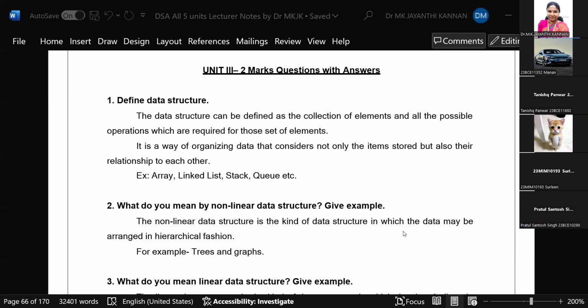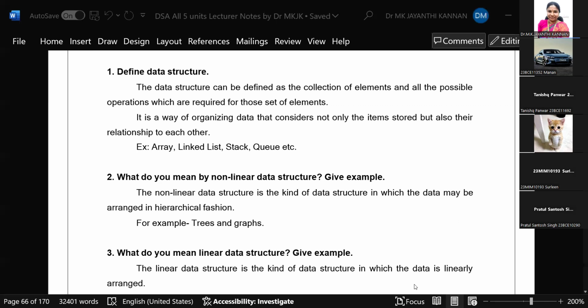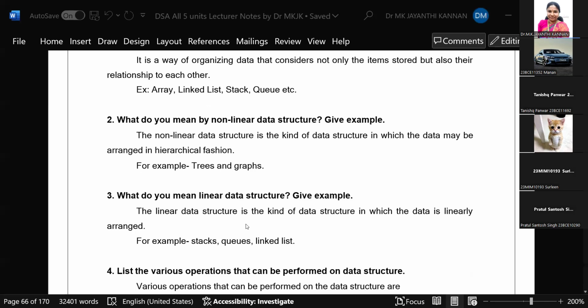So far we discussed stack and queue. If you take some questions, what is data structure means, you should be in a position to answer. Any user-defined data structures like arrays, linked list, queue. What do you mean by non-linear data structure? Give an example. Non-linear means graph and trees. Trees will come under non-linear because they are not taking continuous or homogeneous memory locations.